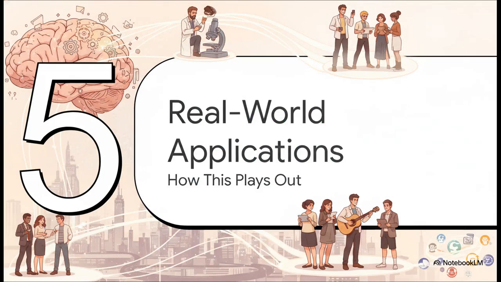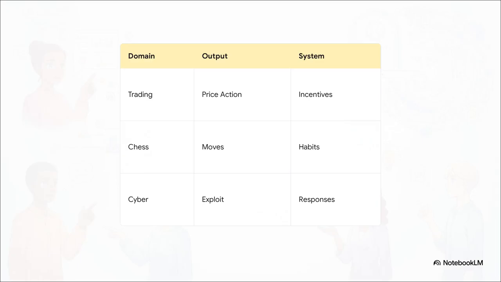Section 5, Real-World Applications, how this plays out. So how do we take this highly structured psychological model and actually use it in the real world? Let's look at how this transfers across different domains. Whether it's a trader watching price action driven by profit and loss incentives, or a chess player relying on opening habits, or maybe it's a hacker in cybersecurity using phishing to exploit your predictable panic response, military compliance driven by reward and punishment, or a digital feed shaping your doom scrolling via attention rewards.